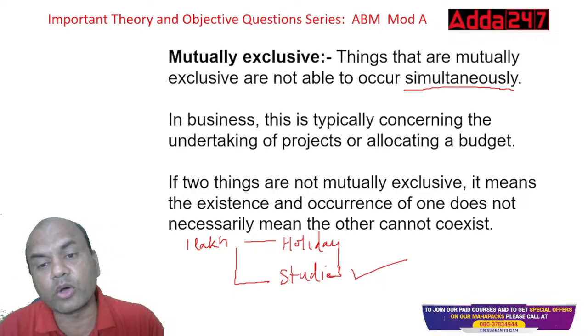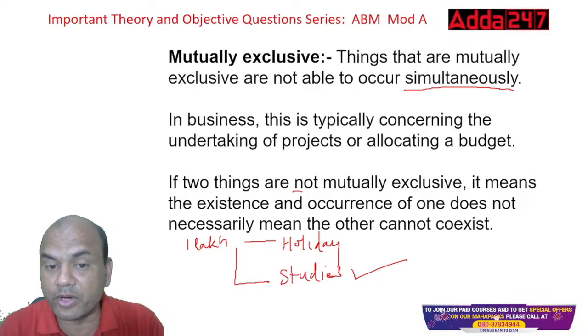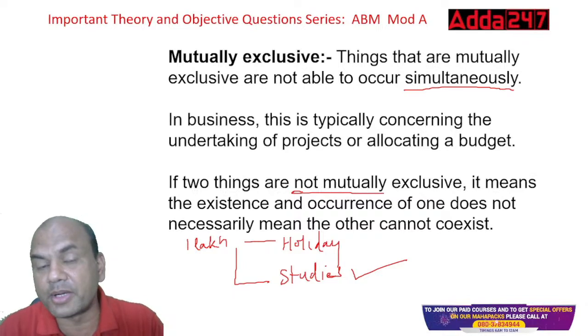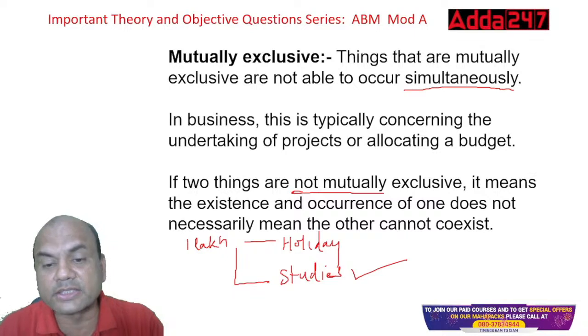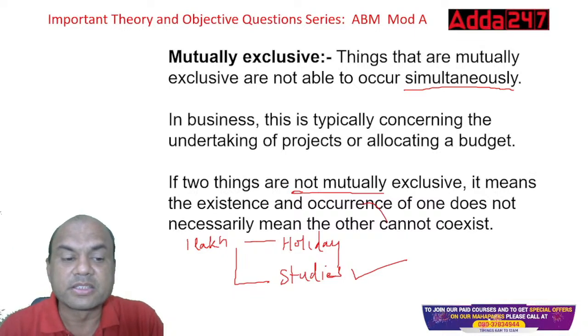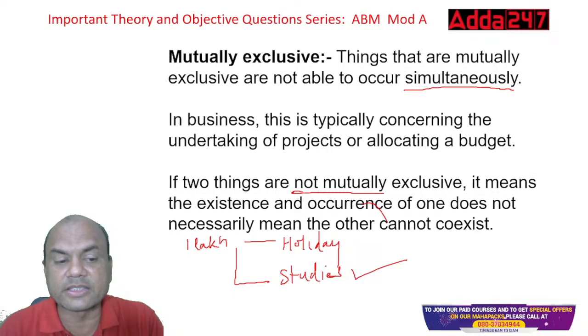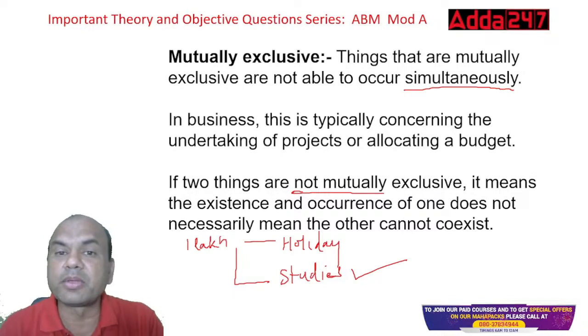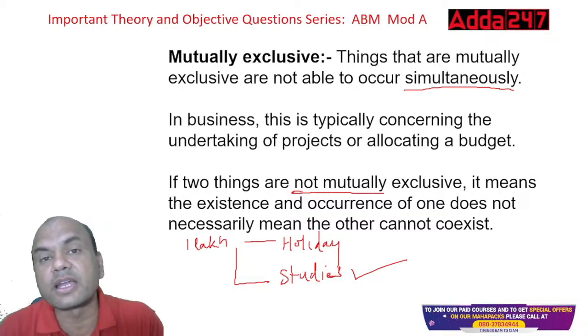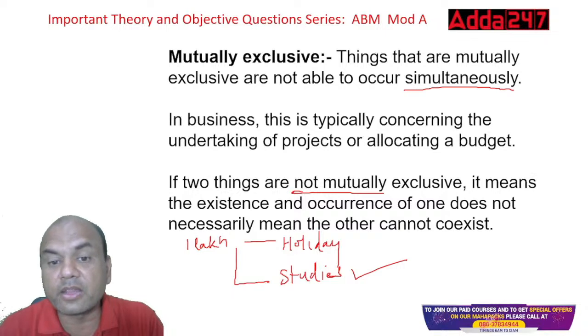If two things are not mutually exclusive, they can occur simultaneously. It means the existence and occurrence of one does not necessarily mean the other cannot exist. Whenever I say something is mutually exclusive, both the things can't occur at the same time. But if they are not mutually exclusive, both the things can coexist at the same time.